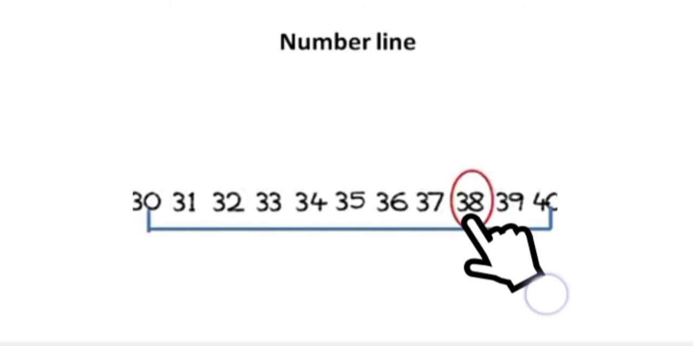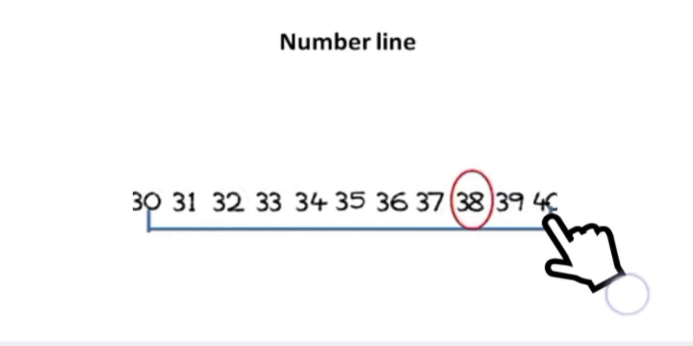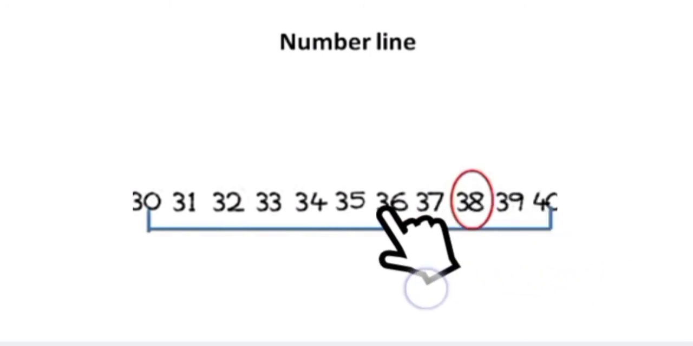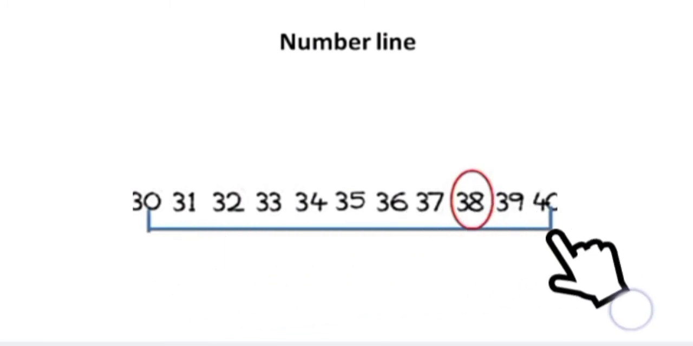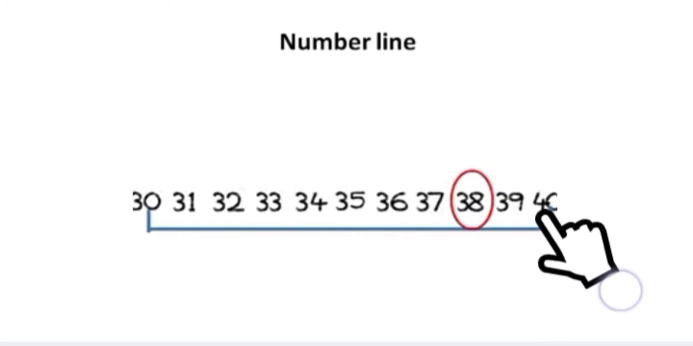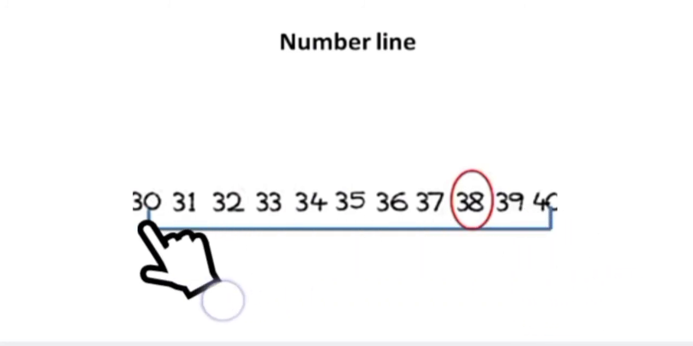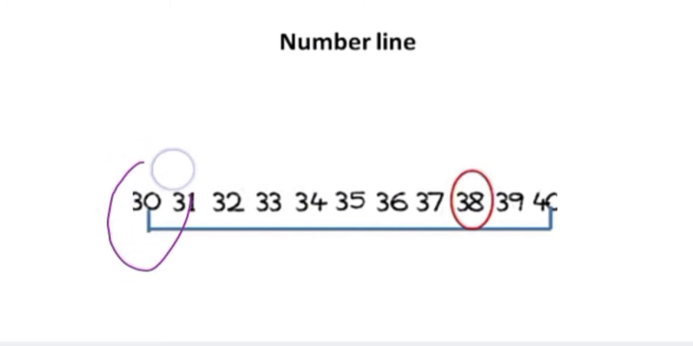So 38 is closer to 40. But 38 is far away from 30. 38 is closer to 40, isn't it? So the estimation of 38 is 40 only. You can't say that 30. So when you are rounding off, you have to round off with 30, 40, 100, 200, 1000, 2000.